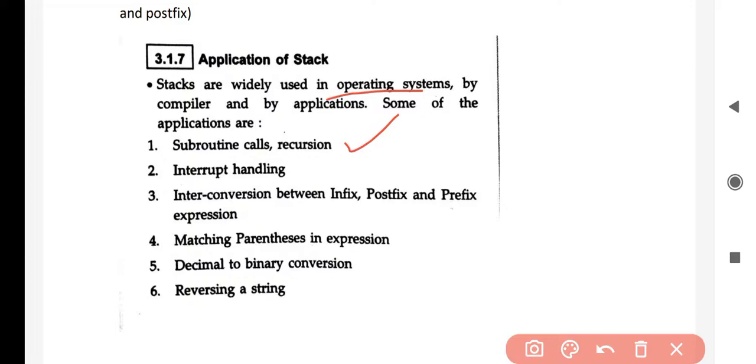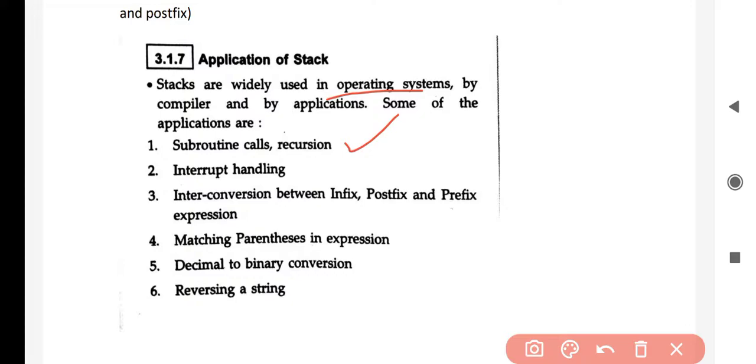Second application of stack is interrupt handling. Interrupt handling means suppose you are running a program and some interrupt has occurred and it needs to be handled urgently. So at that time the current information of the program will be stored in the stack.